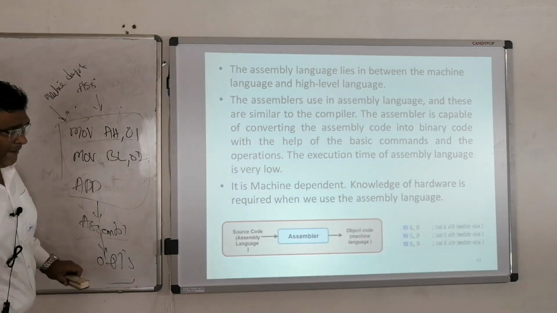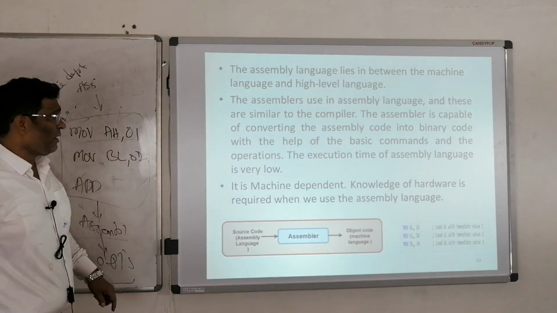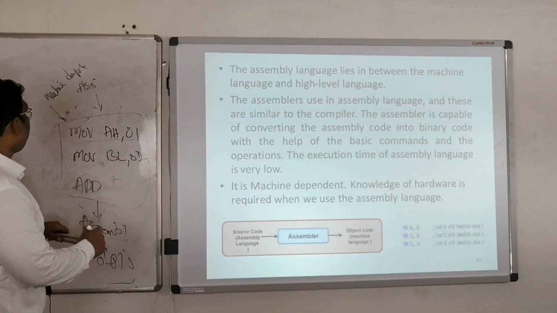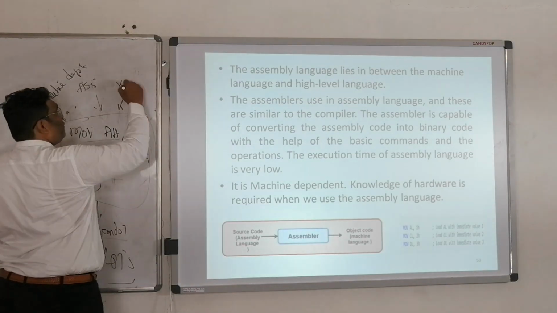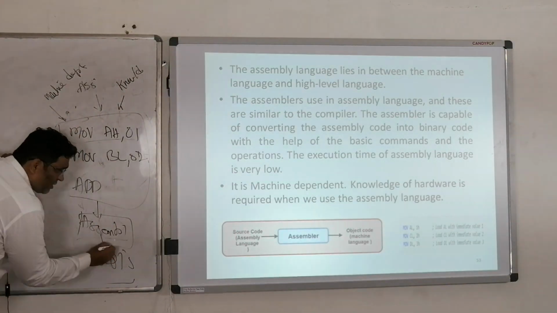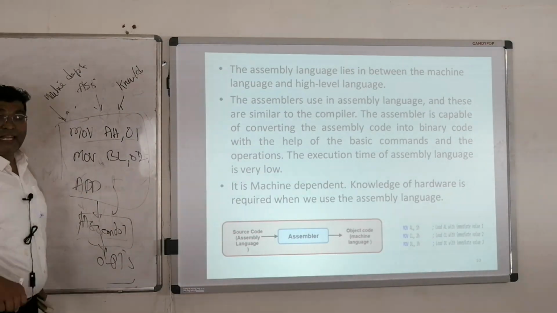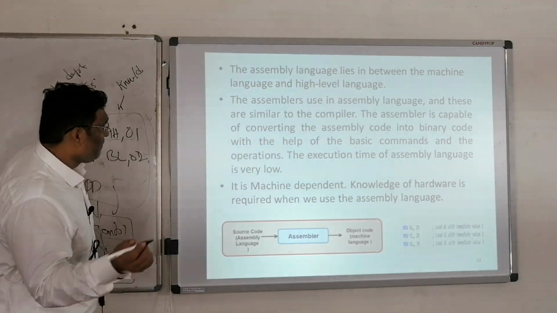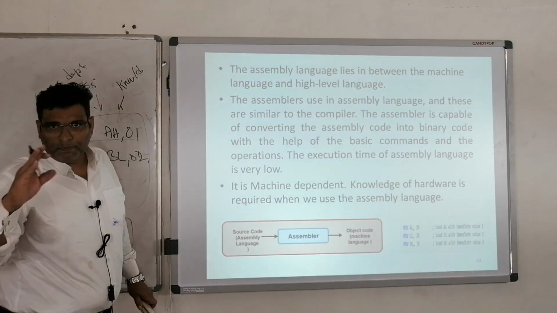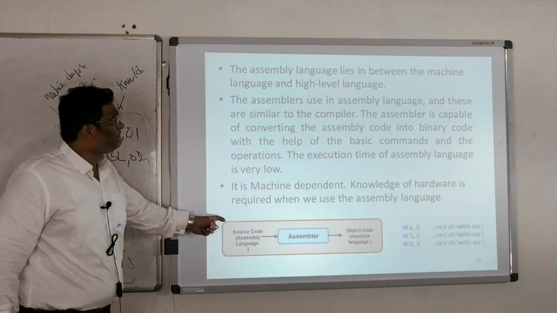It is very difficult to understand. The execution time of assembly language is very low, and it is machine dependent. Knowledge of hardware is required. So where is the assembler used? To convert the assembly language into machine language. A compiler is used to convert your high level language to machine language. There are two parts. Now let's move on to the other one.